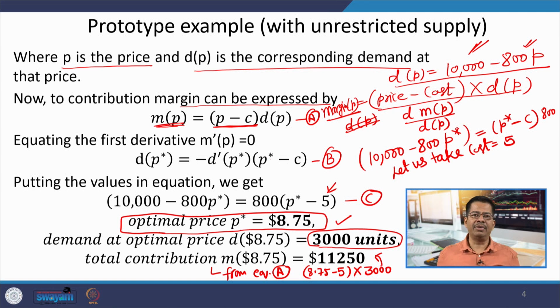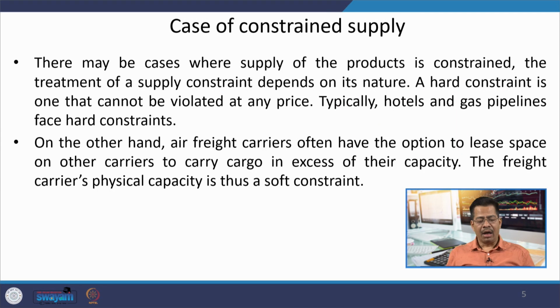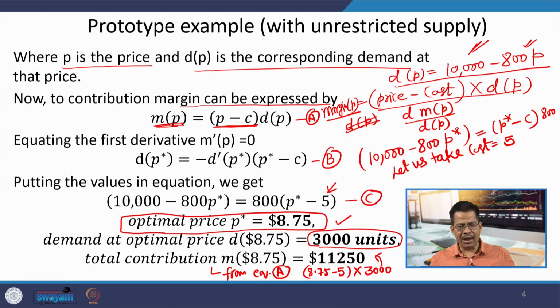So, if you have unrestricted supply, you should set your price at 8.75, and then you will have a demand of 3000 units, and that will give you a contribution or margin of 11,250 rupees. Here it is possible that you can have a situation of 3000, 4000, 5000, all you are able to fulfill, you are able to satisfy.